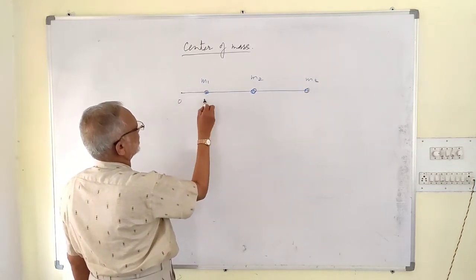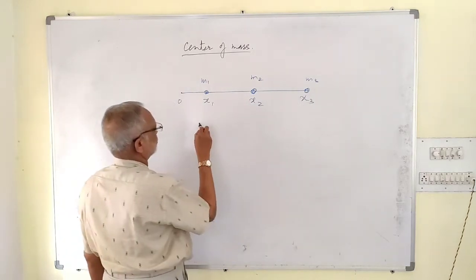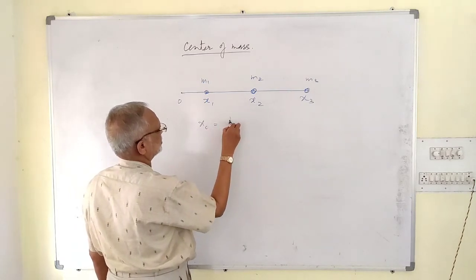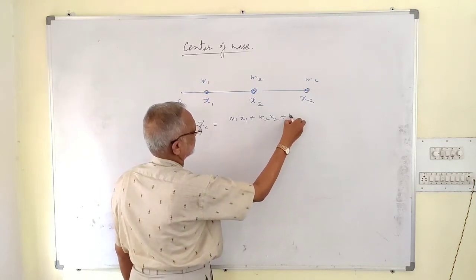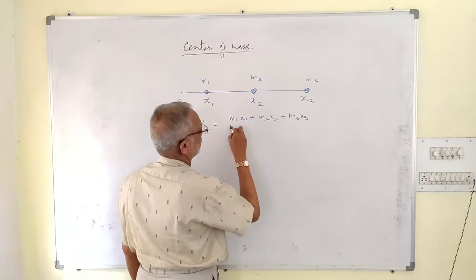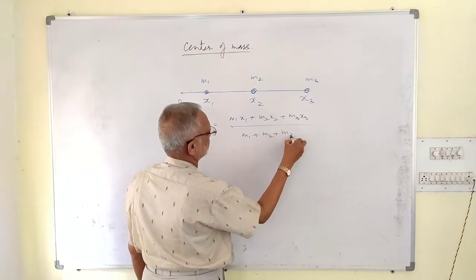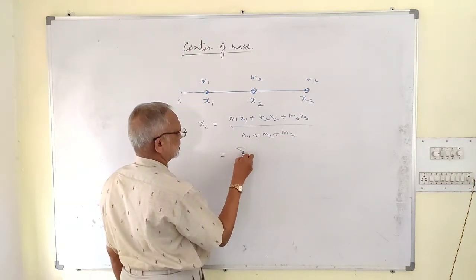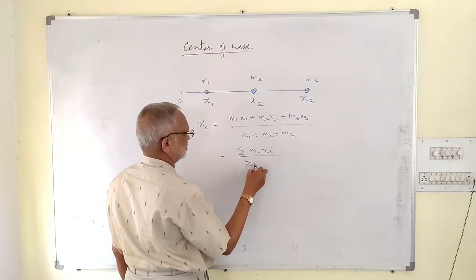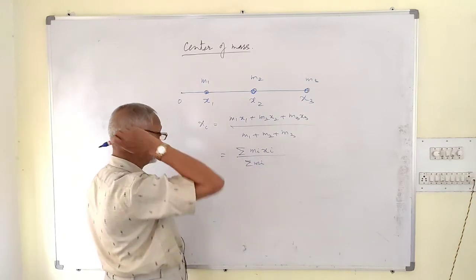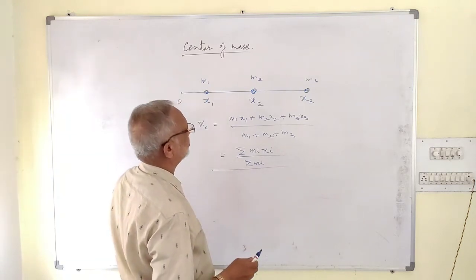Origin is here. Its coordinate is x1, its coordinate is x2, its coordinate is x3. Then the coordinate of the center of mass, xc is equal to m1 x1 plus m2 x2 plus m3 x3 whole divided by m1 plus m2 plus m3. This can be written in short like this: sigma mi xi divided by sigma mi. That is the total mass of this system. Is it clear? Let us consider one problem.